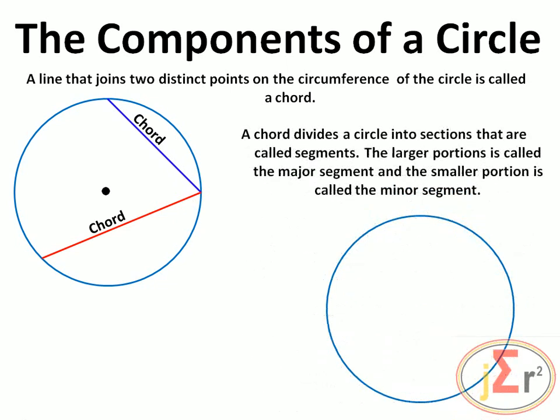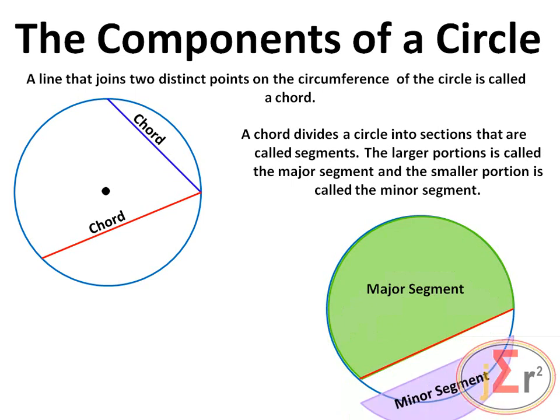A chord divides a circle into sections that are called segments. The larger portion is called the major segment, and the smaller portion is called the minor segment. So there's your chord, and there's your major segment, and on the lower end we have the minor segment. So we have two segments, the major segment, the large one, and the minor segment. And of course, those two segments are separated by a chord.